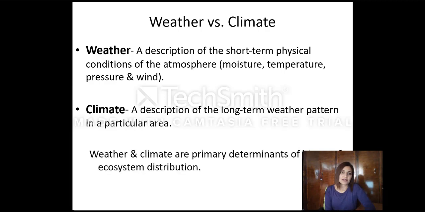Weather and climate are primary determinants of a large ecosystem that we call biomes, and also affect the vegetation, the flora and fauna. So the flora, the flowers, the vegetation, and the fauna, the type of animals, are all dependent on the weather or the climate of a large biome. Examples of a biome: the desert, the tundra that we will discuss at the poles, either at the Arctic or the Antarctic pole. Okay, so please, if you have any concern about this, just drop me a line on the discussion forum, and then we will try to communicate.